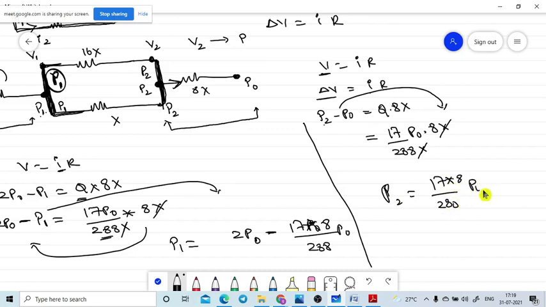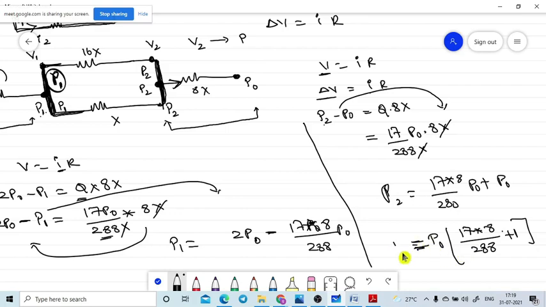one more P0 came. Take P0 as the common term. P2 is equal to P0 common, take it out: 17 into 8 divided by 288 plus 1. This is the small mathematics. Take the LCM and multiply with the 17 into 8. You will get the value, and that value is equal to P2.